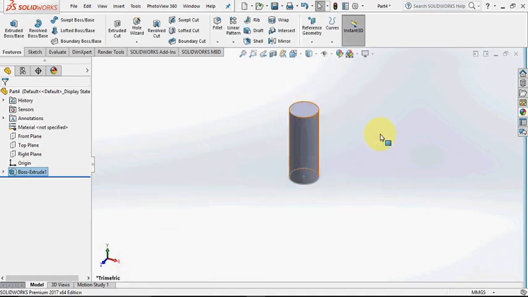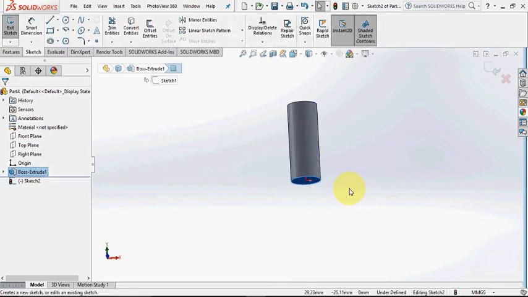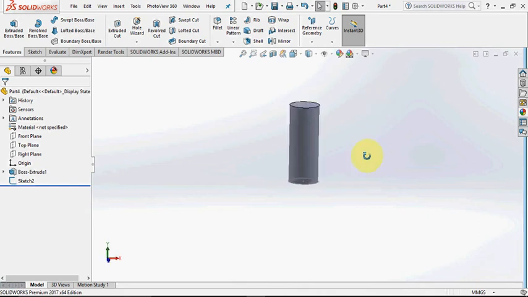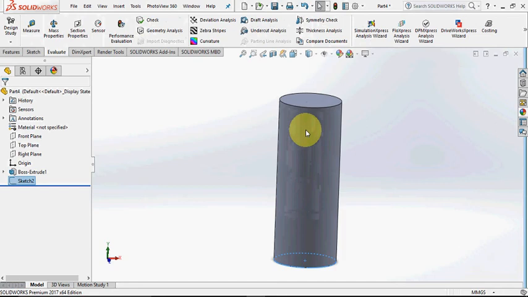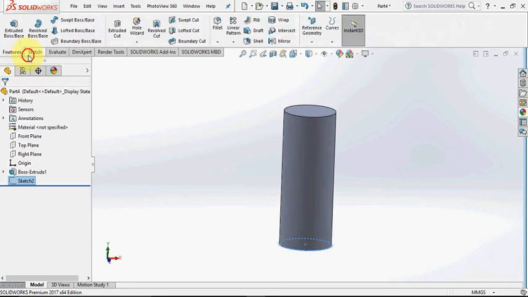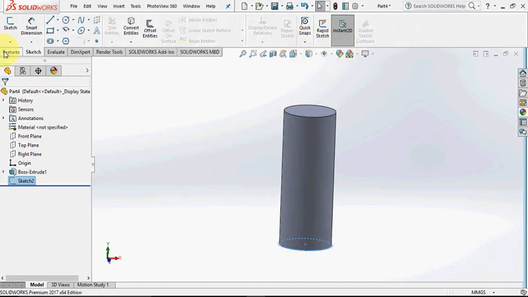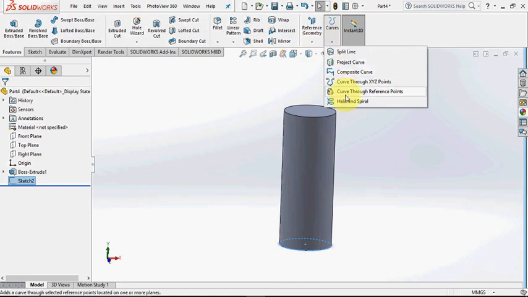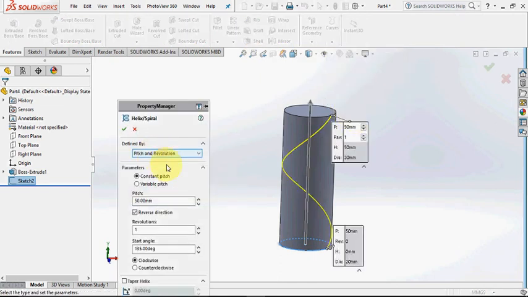Okay. Now what you need to do, select this face, go to sketch and now select convert entity. Now finish sketch. Okay, select sketch 2 and now go to feature, curve and helix spiral. Make sure you have entered 50 mm and revolution 1.